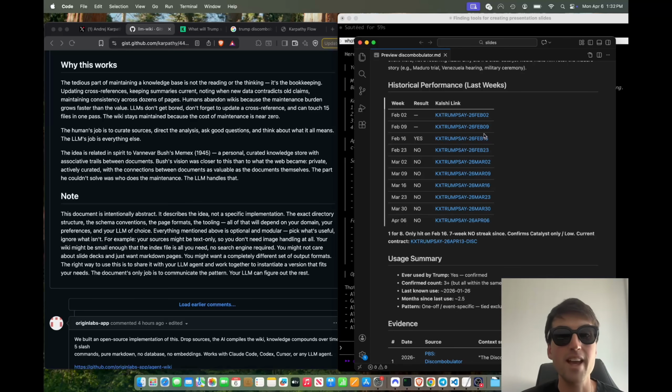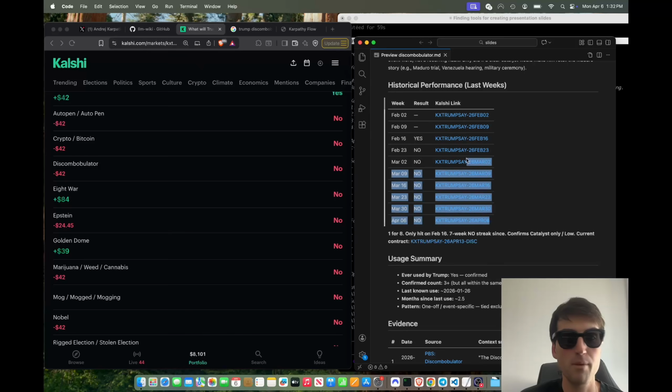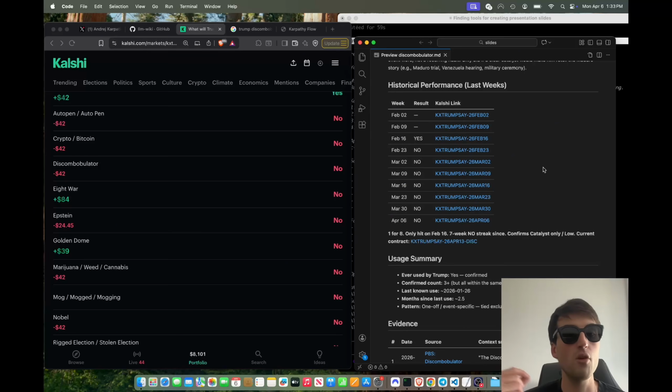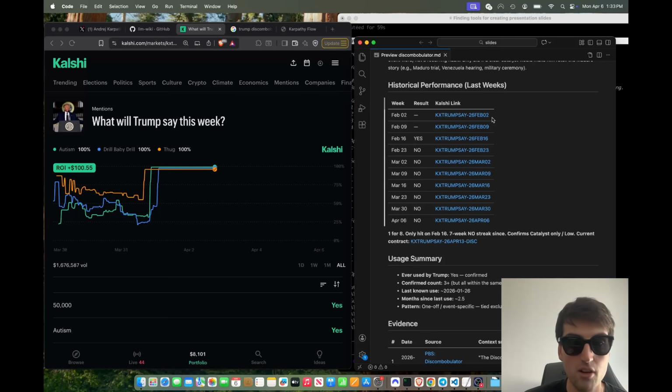So now the next time I can have Claude Code quickly go through all these markdown files, of which there's tons for each word on these Kalshi mention markets. And I could say, hey, give me the ones that were bad performance in the last 3 weeks. Instead of Claude Code having to hit Kalshi's API, it could literally hit these markdown files. And every time there's a new Trump weekly mention market, this brain actually goes and fetches it, according to the rules I gave it. It finds the market, pulls all the terms, and starts the whole process over again, which is amazing. Even with this, I could see the evidence of which things it linked to. This links to other files on disk as well. And I could see the analysis, the contract rules it was on, incredible.